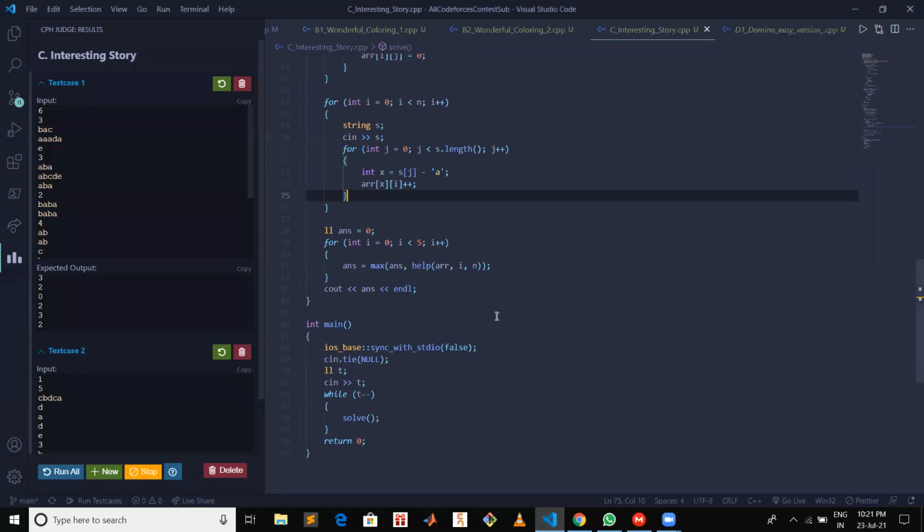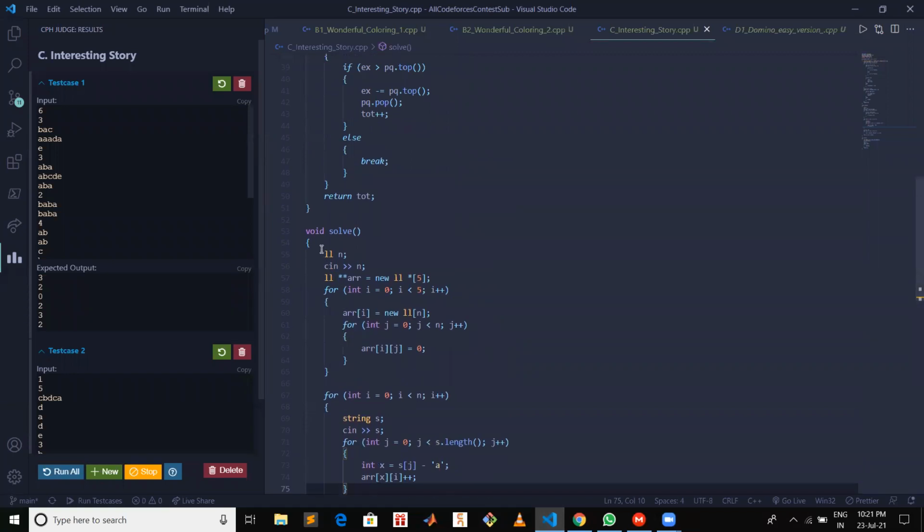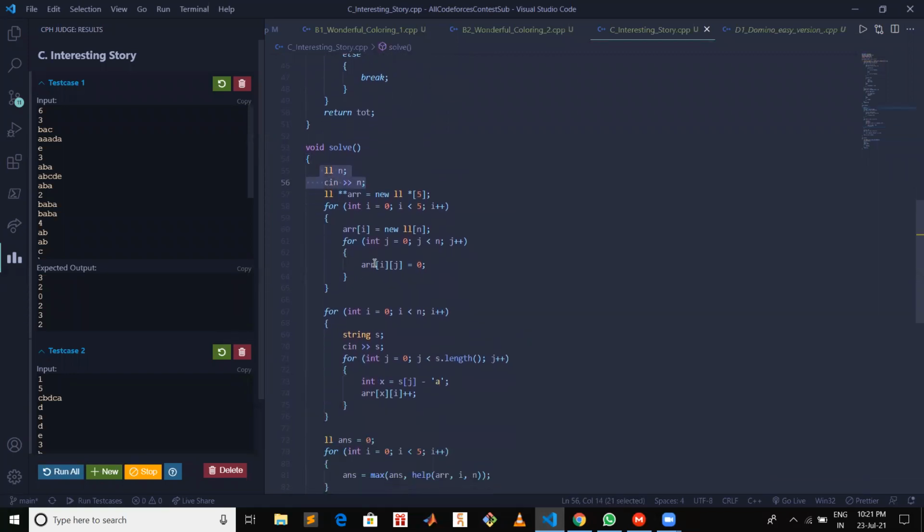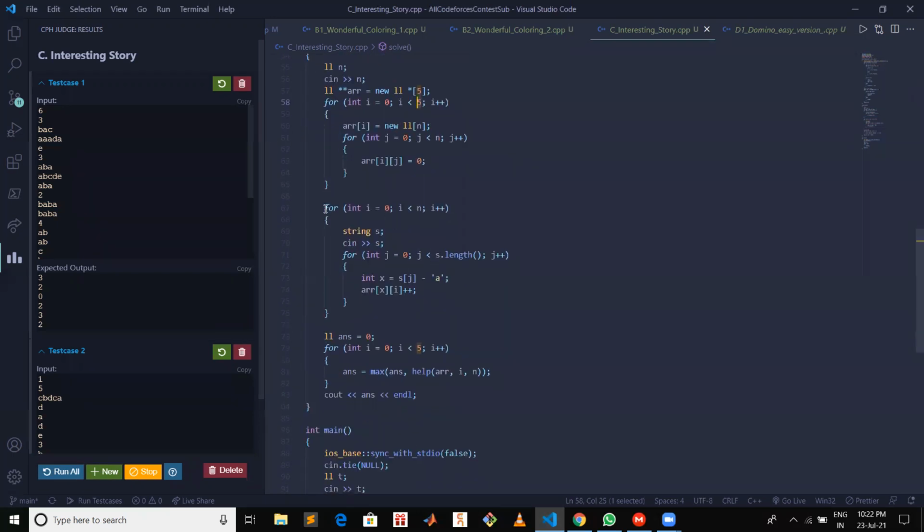Okay. So here in solve, we are basically given an integer n, and what I'm doing here, I'm taking an array of size 5 cross n. So this n is basically from 0 to n. These will be our number of words, and this 0 to 5 will be where we store the count of A, B, C, D, and E. For A, 0, for B, 1, like that corresponding. So we are taking in n number of strings.